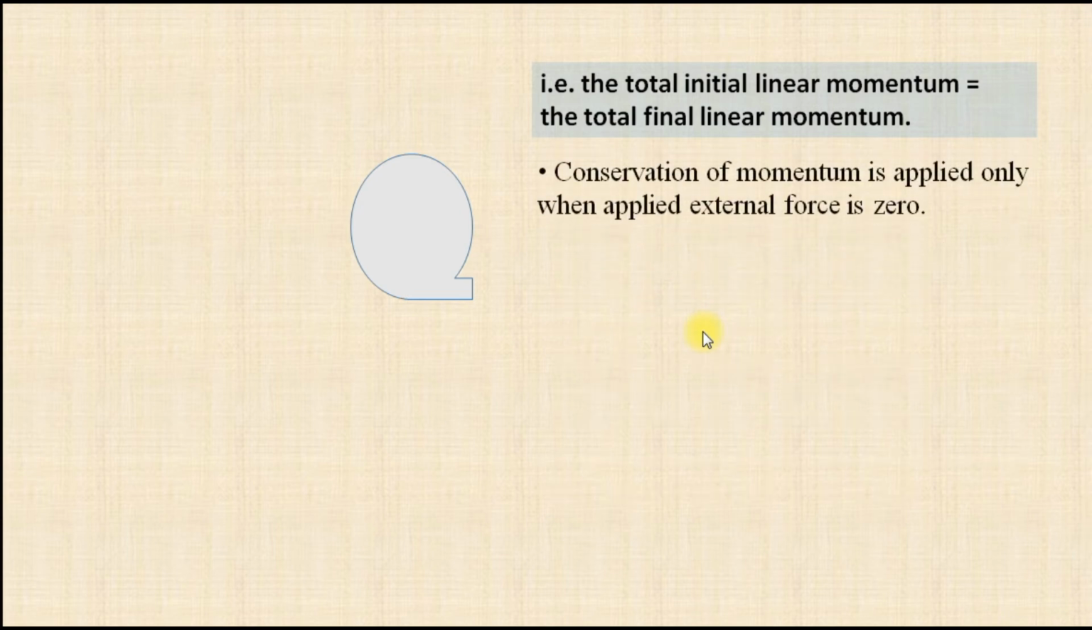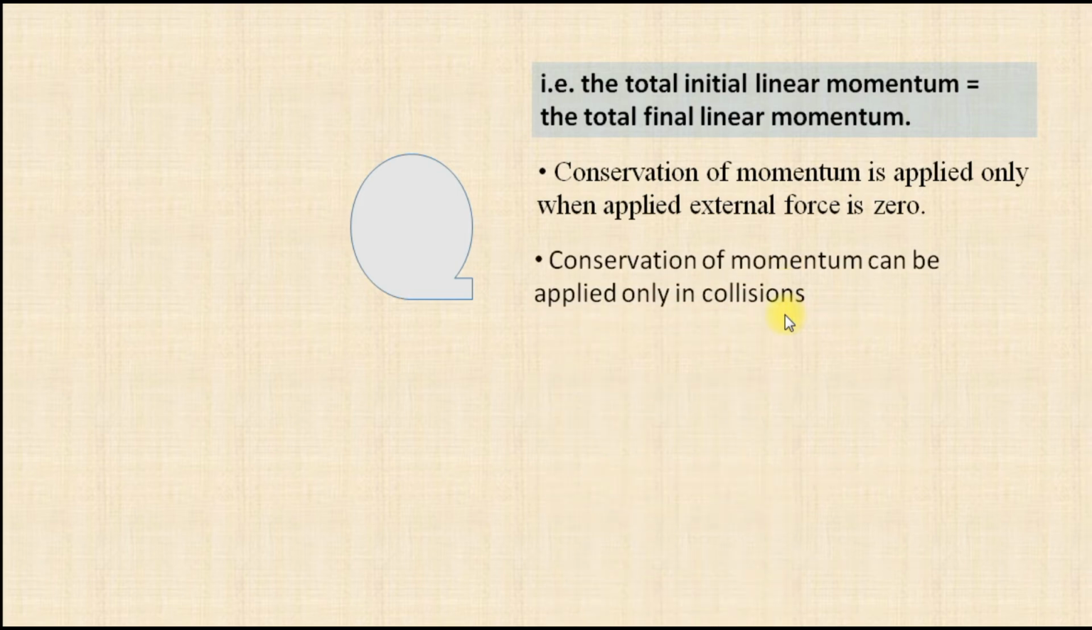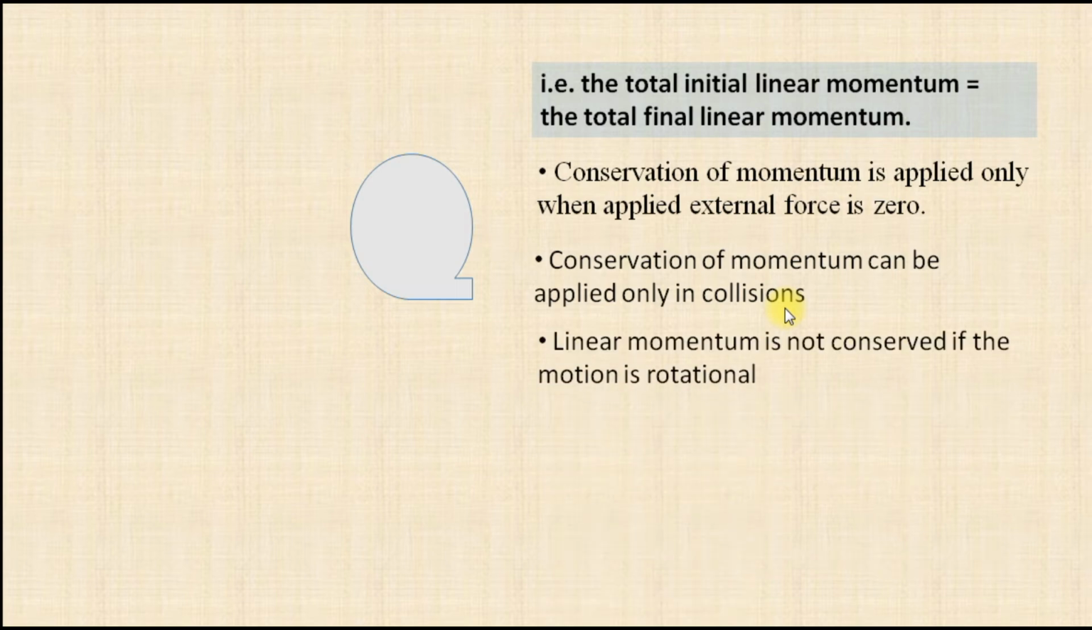Some of the important points that should be known about linear momentum: the conservation of linear momentum is applied only when the applied external force is 0. Another one is that the conservation of linear momentum can be applied only in collisions where the system is isolated. The linear momentum is not conserved if the motion is rotational. In rotational motion we cannot apply this conservation of linear momentum.